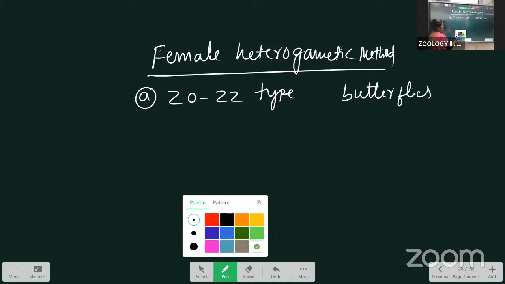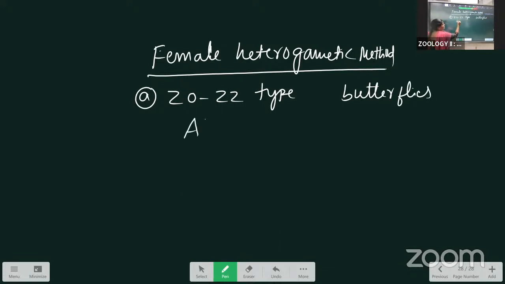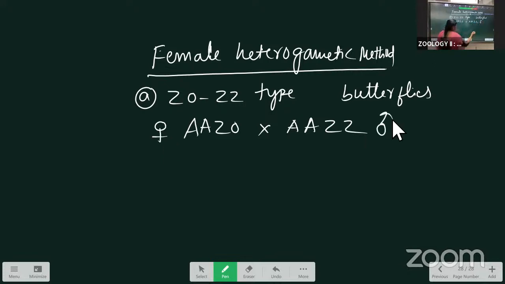As before, write AAZO crossed with AAZZ. This one is a female, and this one is a male. The ova are produced. Before, only one type of ova was produced, but here two types of ova are produced: one has the AZ chromosome, and one has the AO chromosome.